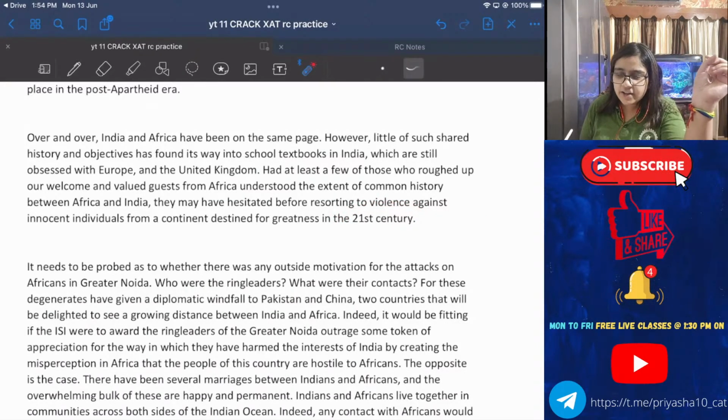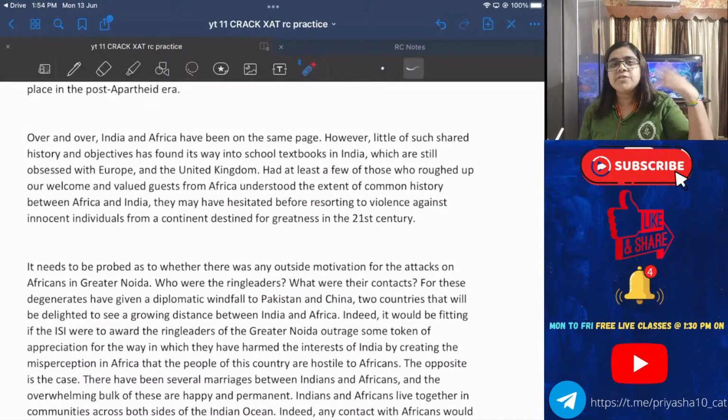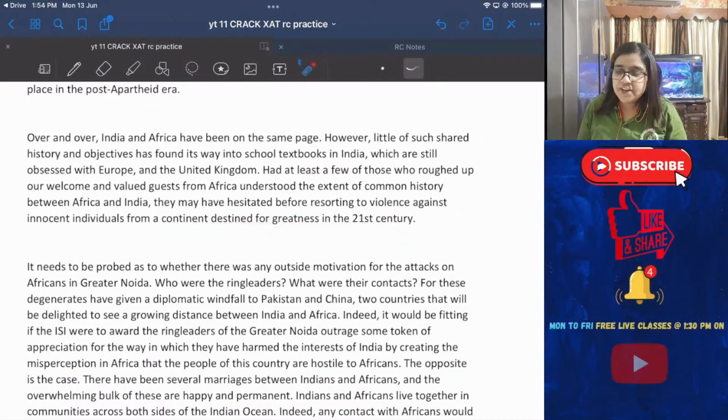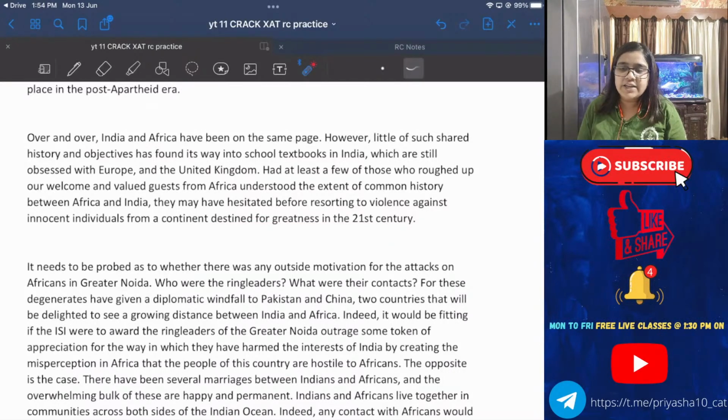Africa or India? Yeah, Ajay. This line said by the author, can we infer this? Yes, from the first paragraph, Ajay. This is in relation to the first paragraph, no? Tell me, which country is destined for greatness in the 21st century, Africa or India? I mean, India is not a continent, of course. Africa, very good, very nice.